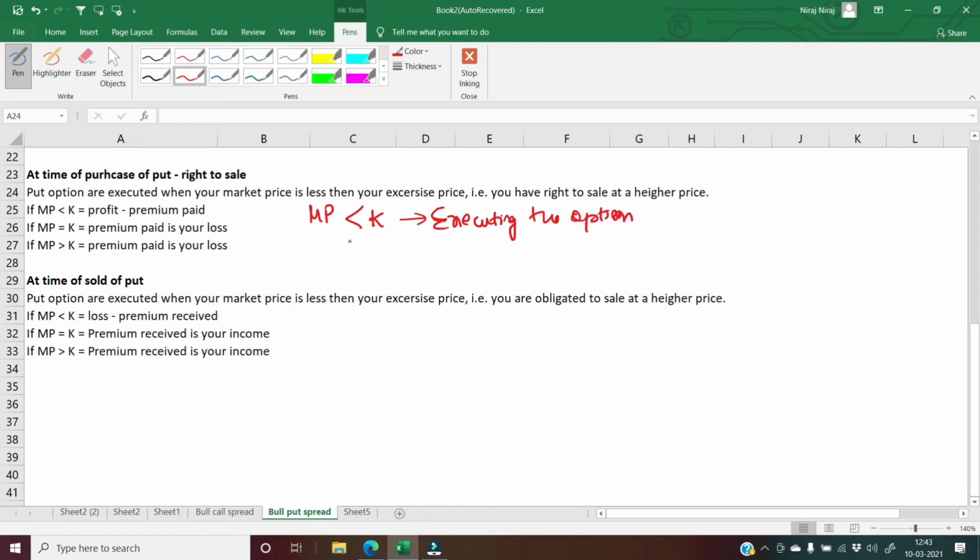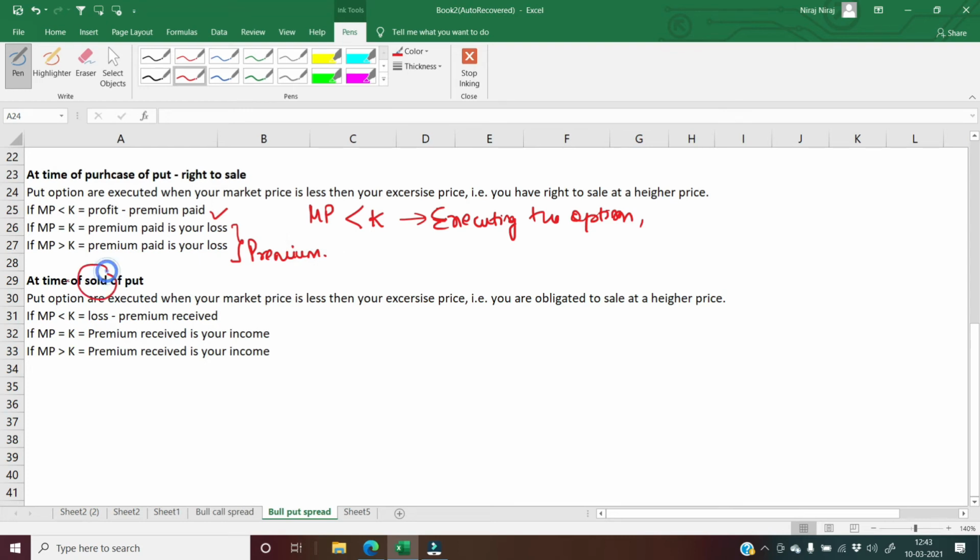So whenever your market price is less than your exercise price, your total profit will be the profit earned minus the premium that you have paid. In case your market price is equal to the exercise price or greater than the exercise price, you will not be executing the particular option, and your maximum loss will be the premium.